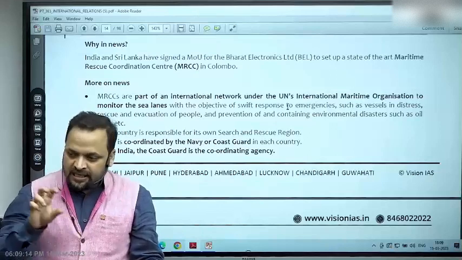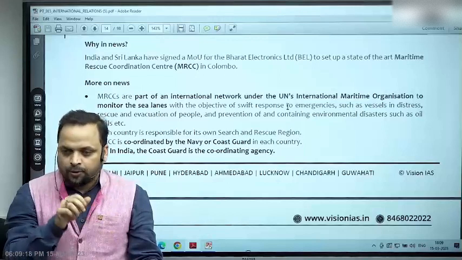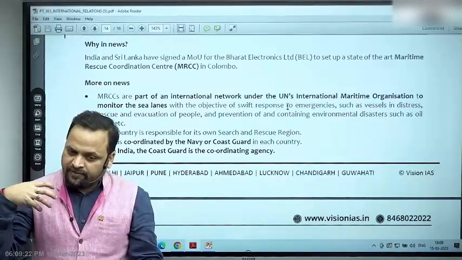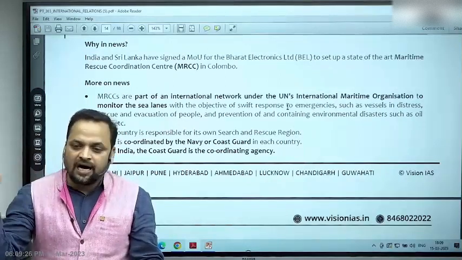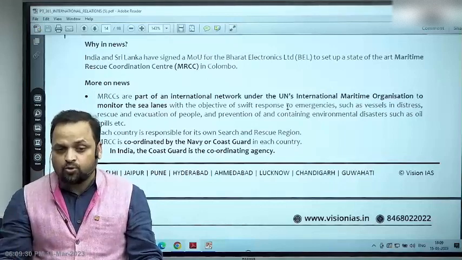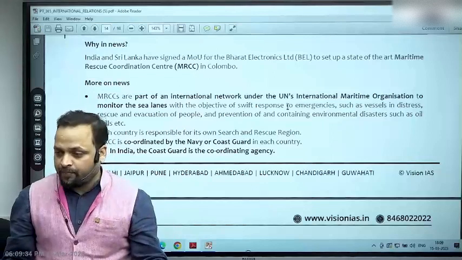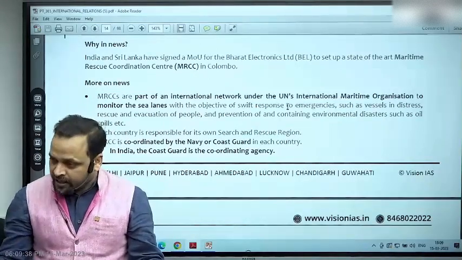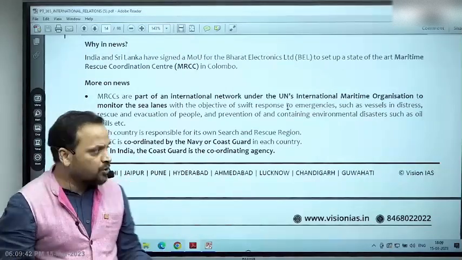So these stations basically act as nodal points through which information is gathered, and these kinds of information are there with national authority, but they are also collated by bodies like IMO. So the second role of these kinds of organization is to collate data, all right, so that they can first of all predict any crisis, or they can issue early warning, or they can improve their safety guidelines. ठीक है, IMO ये काम करता है.